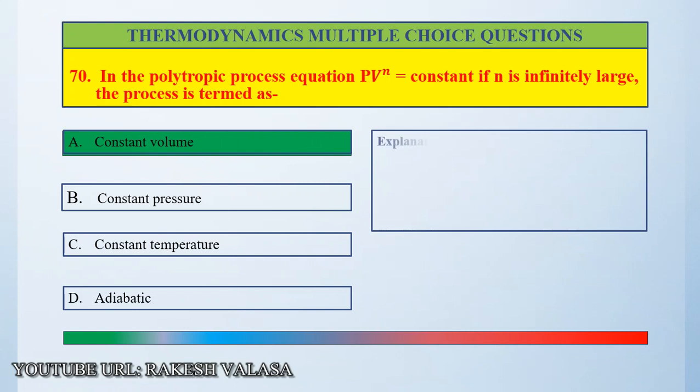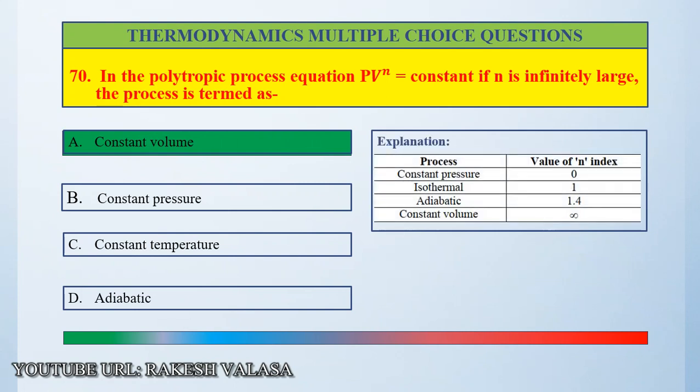Let us see the explanation. When n equals 0, the process is constant pressure. When n equals 1, the process is isothermal. When n equals 1.4, the process is adiabatic. When n equals infinity, the process is constant volume. So the correct answer is option A, constant volume.